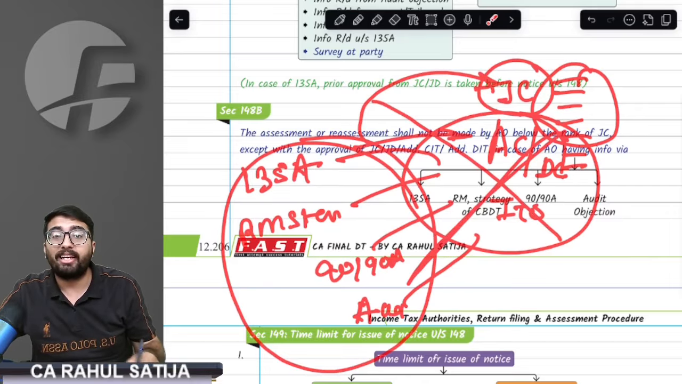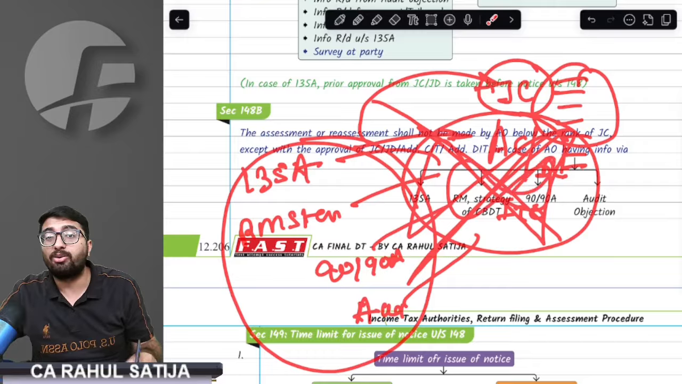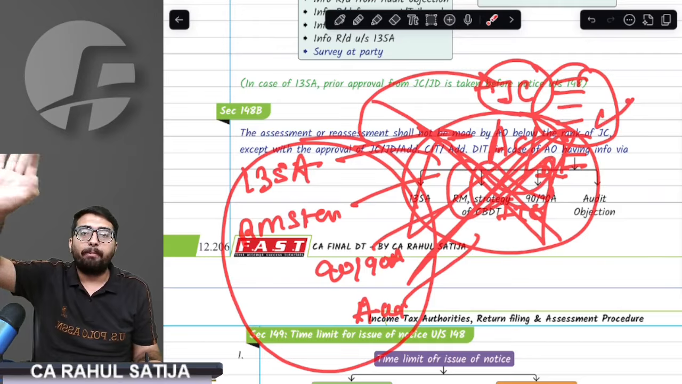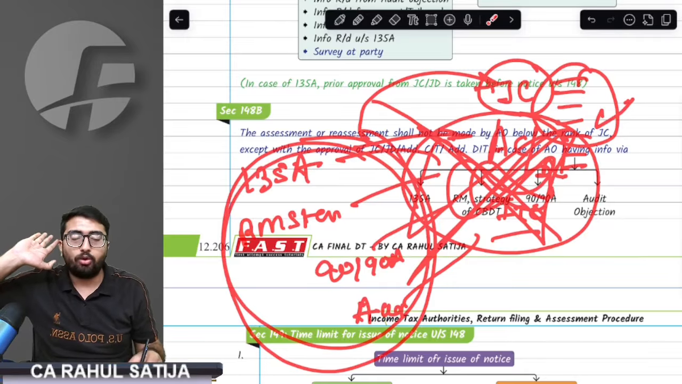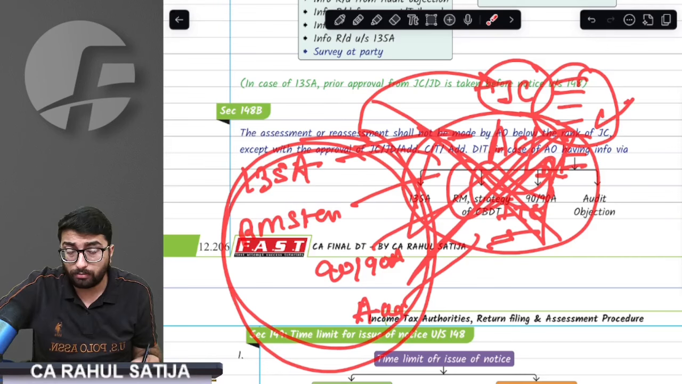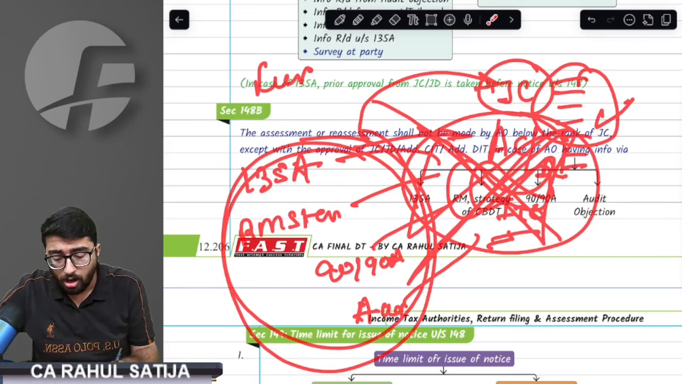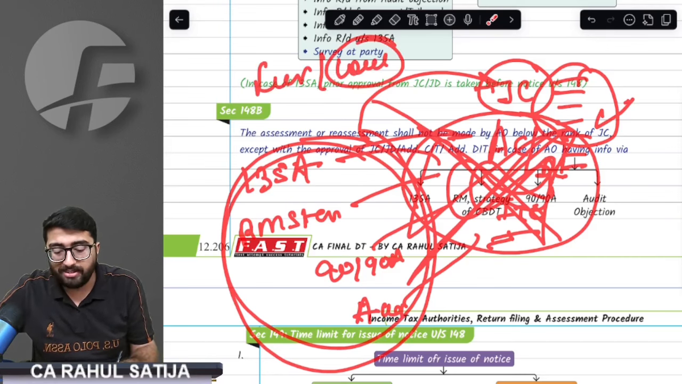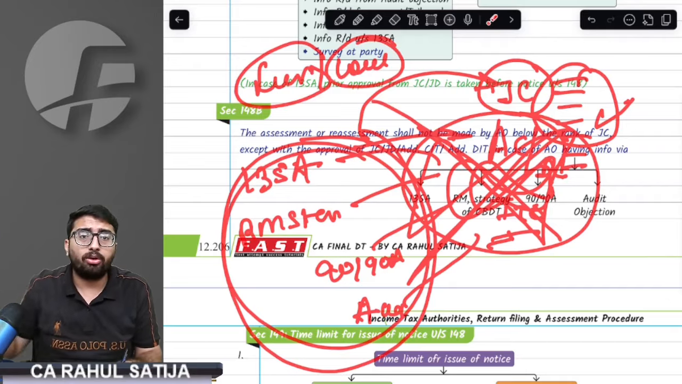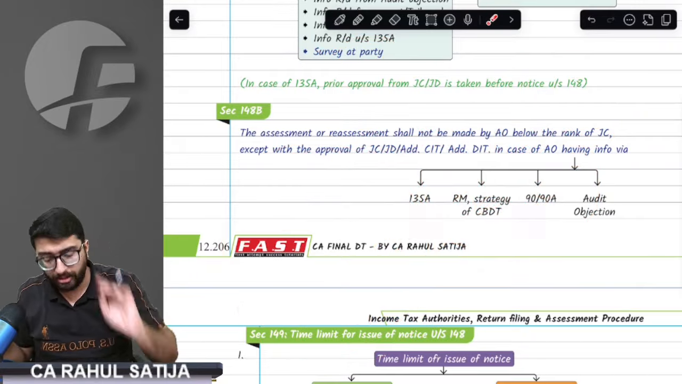Otherwise, these small people cannot do the assessment. Remember, joint commissioner is the only one who does the assessment, but these four cases can be dealt by lower authorities as well, but only with prior approval of joint commissioner. Remember, if income escaping assessment is on account of survey or because of court order, only joint commissioner will do the assessment.